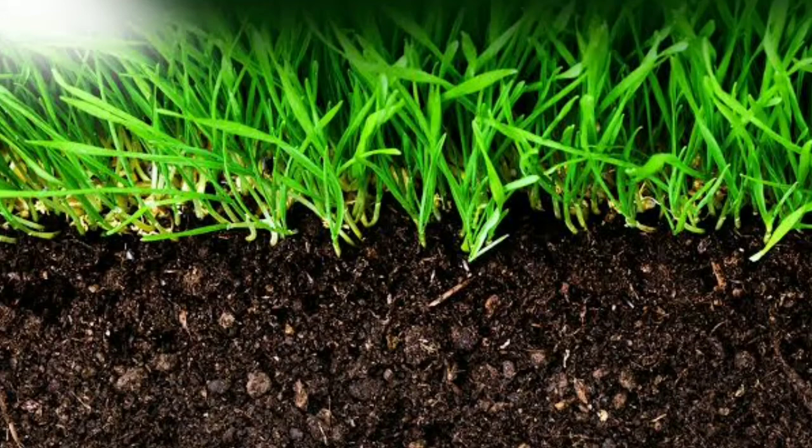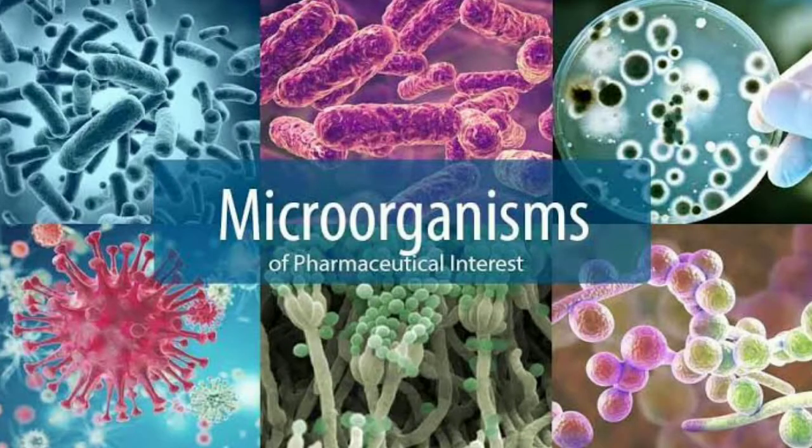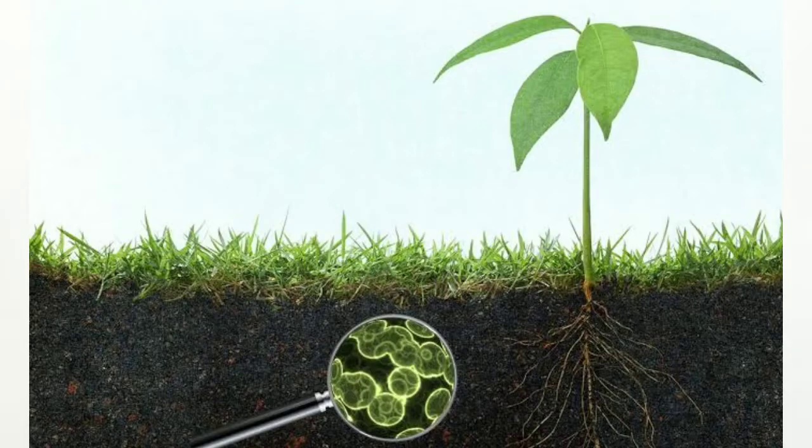So soil is very important because the agricultural productivity of any land is decided by the type of soil it has. If the soil is fertile, the land will be more productive. The topmost layer of the soil, which is known as humus, consists of remains of decayed plants and dead organisms. These plants and organisms are converted into humus by the action of microorganisms which are present in the soil.